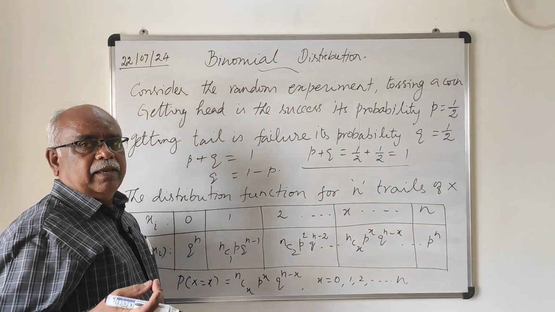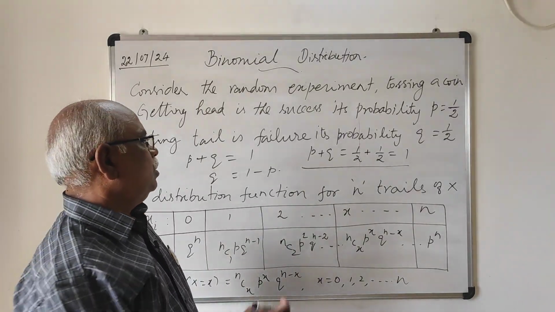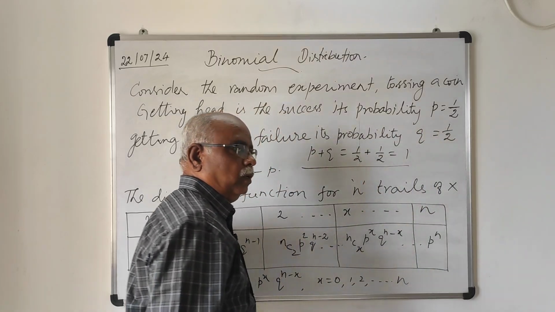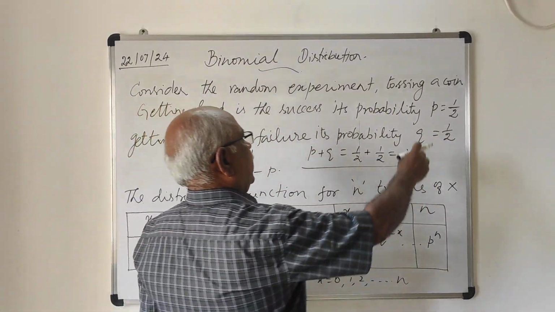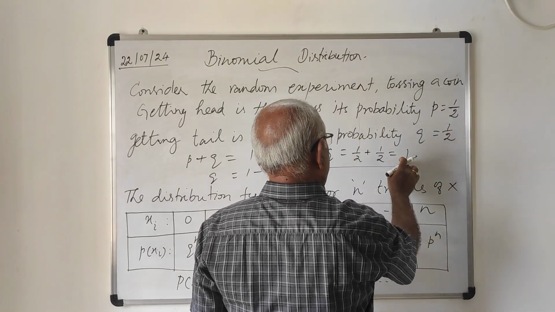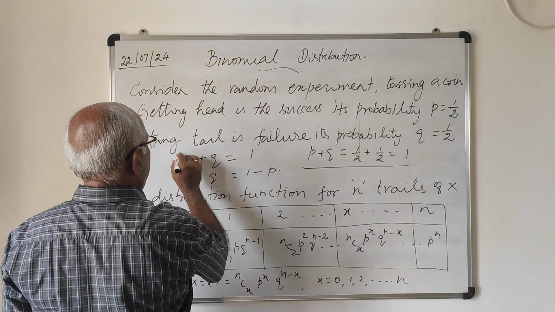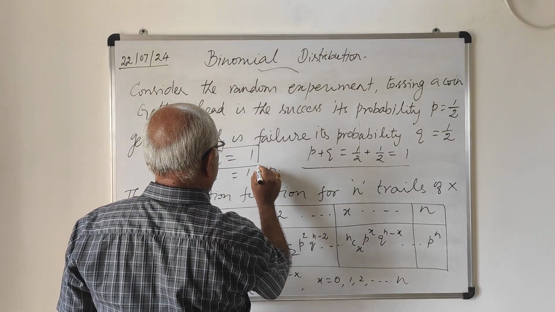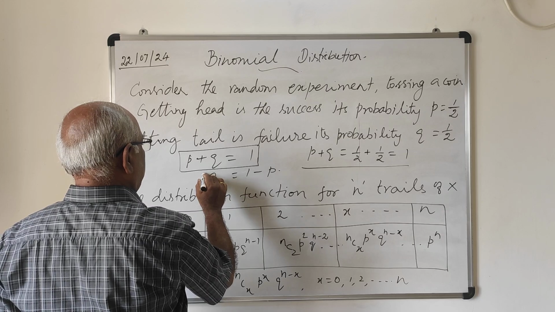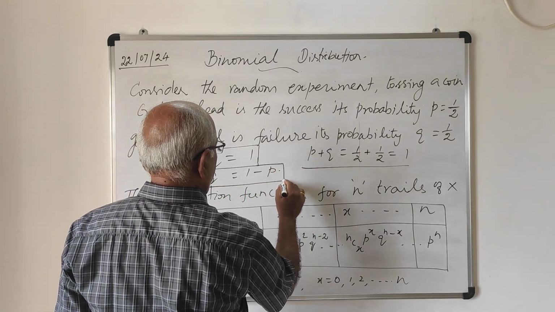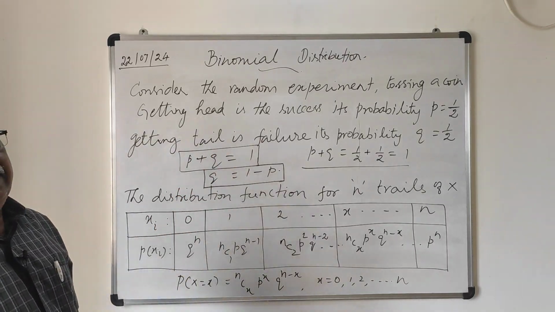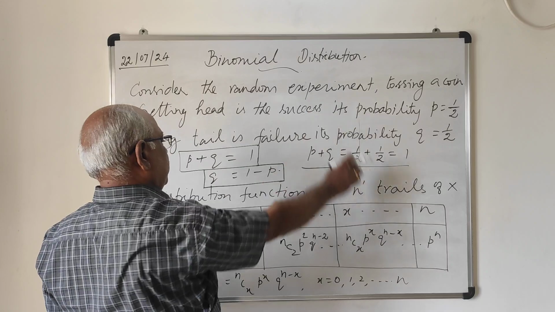Similarly, getting tail is the event for failure. Therefore, the probability of getting tail is also 1 by 2, and it is denoted by Q. Success probability is defined by P, and the probability of failure is Q. So P plus Q equal to 1 by 2 plus 1 by 2, which is 1. This is true for all Bernoulli experiments: P plus Q equal to 1, and also Q equal to 1 minus P. These two are standard forms of Bernoulli trials, and that trial is used in the binomial distribution.